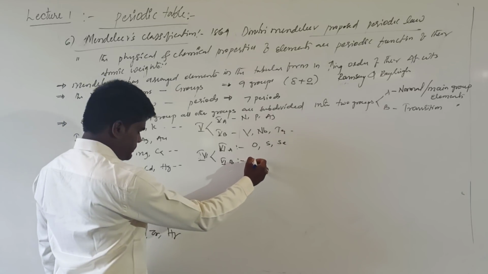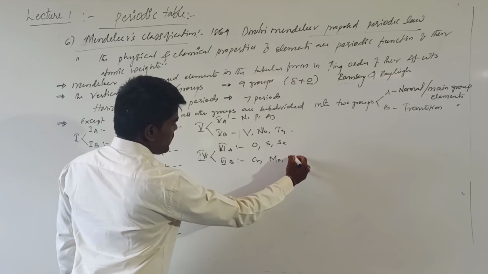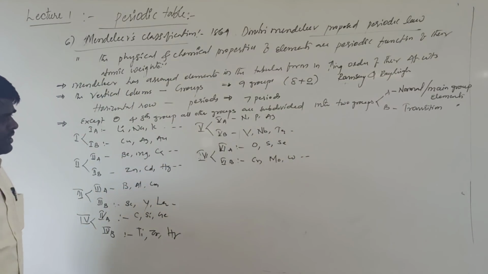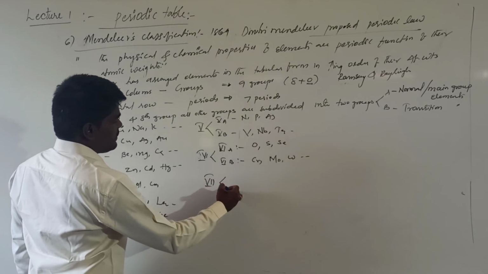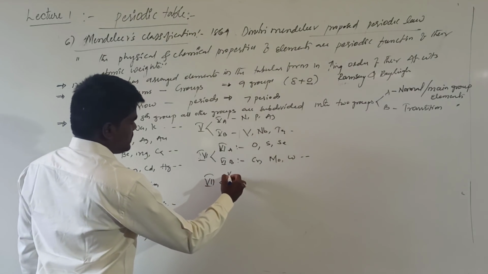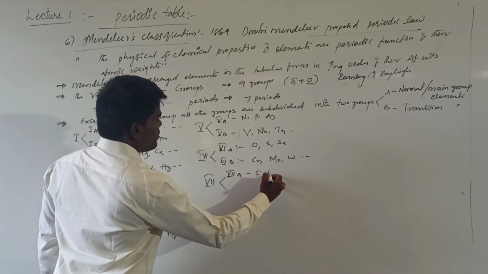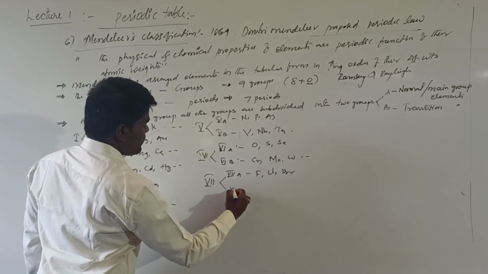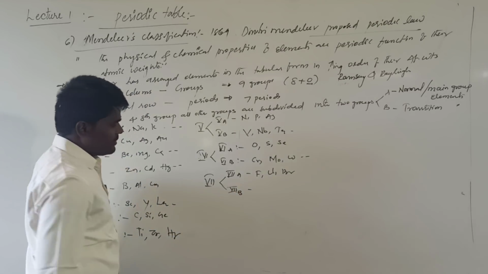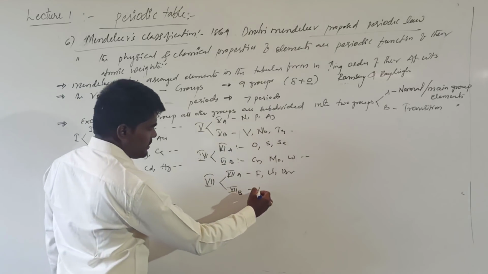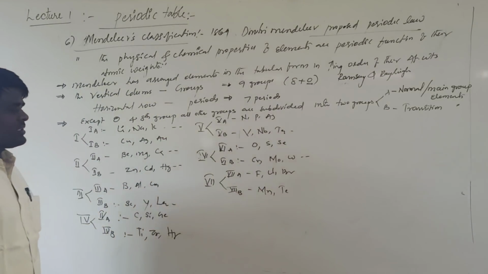Sixth B will be chromium, molybdenum, tungsten, etc. In a similar manner, if you are going to the seventh, seventh A will be fluorine, chlorine, bromine. What are seventh B elements? Manganese, magnesium, etc.